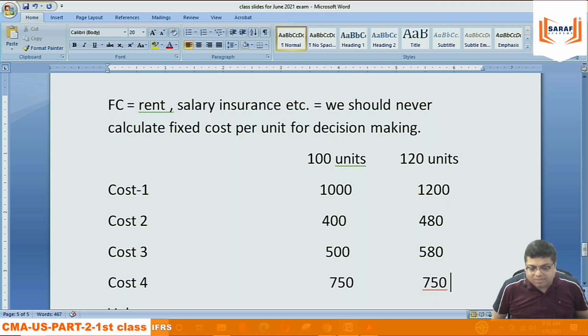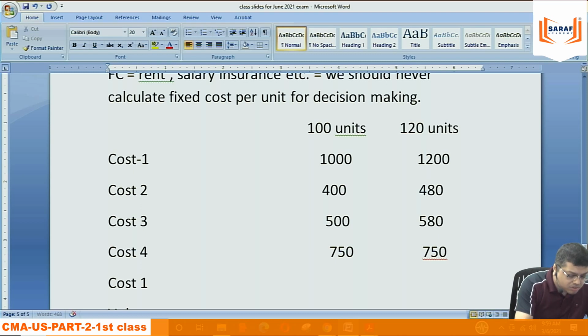Example, suppose we have a salesman. We are paying them salary 10,000 per month and we are paying them $2 commission per unit sale. So 10,000 becomes the fixed portion, $2 becomes the variable portion. Suppose in case of electricity, if you consume this much, the rate will be this. If you consume this, the rate will be this. In electricity, it is difficult to say which one is variable, which one fixed, but it's a semi-variable cost. It is a slab-based cost. Electricity, telephone. So there are some semi-variable costs where you can segregate between variable and fixed portion, and there are some where you cannot segregate between variable and fixed portion.